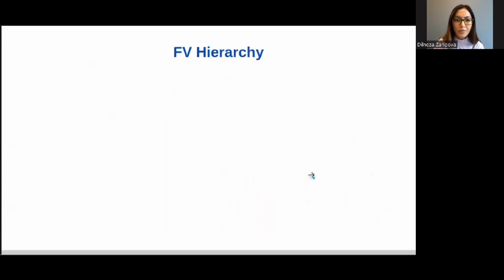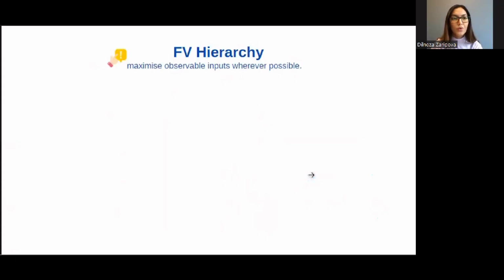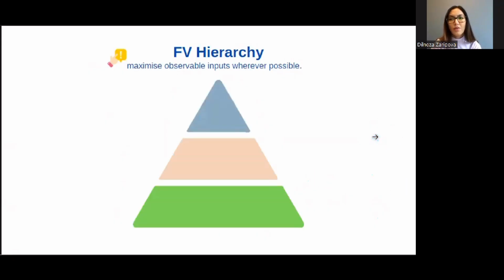All right, now let's move on to the fair value hierarchy. When we are using inputs in fair value measurement, we need to focus on maximizing observable inputs wherever possible. IFRS 13 introduces a three-level fair value hierarchy based on input reliability.